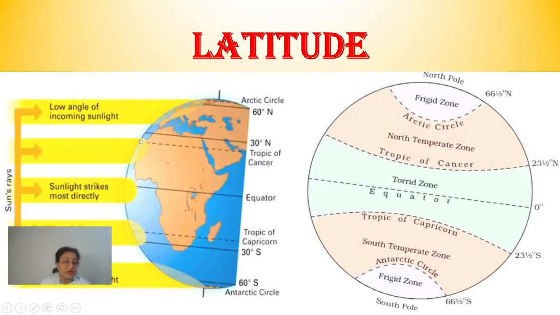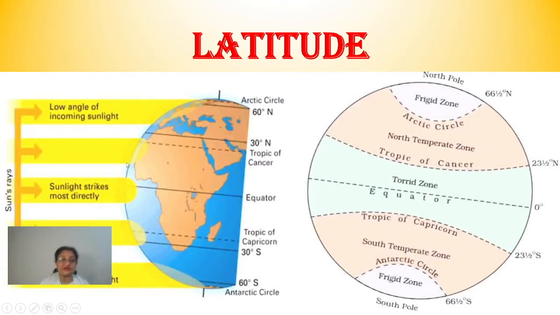Clear? Now what is happening here? As compared to equatorial region, you can see very clearly the distance covered by the sun rays is much more, right, than the distance which was being covered in the equatorial region. So this makes the heat which is received is comparatively less.